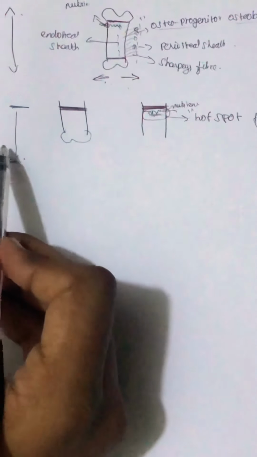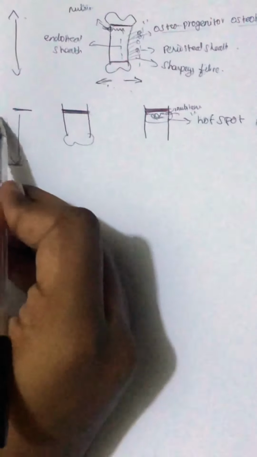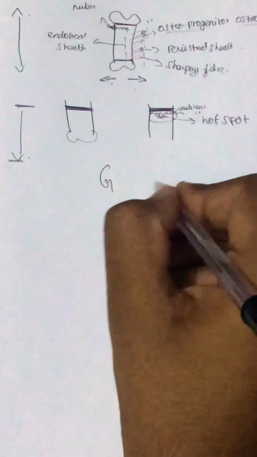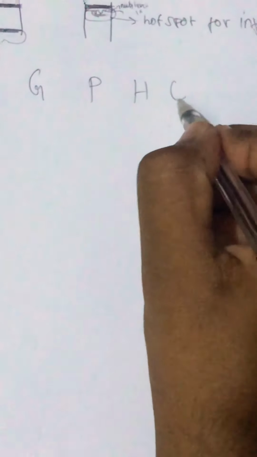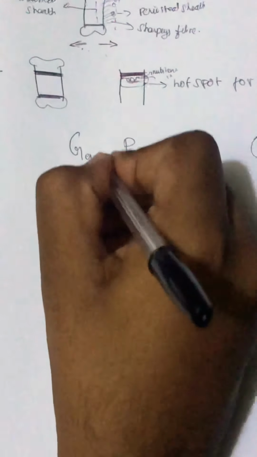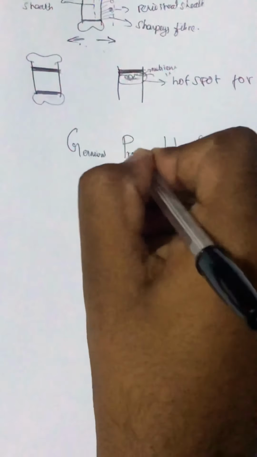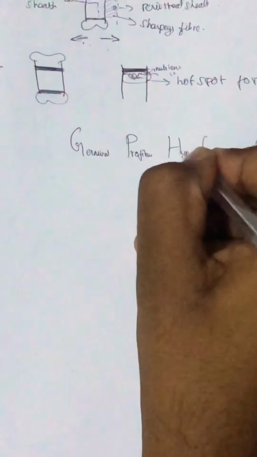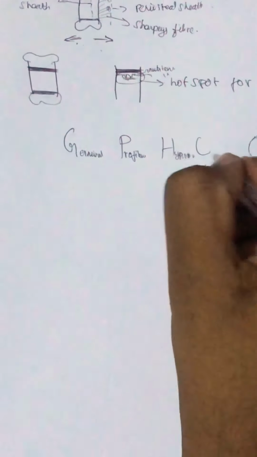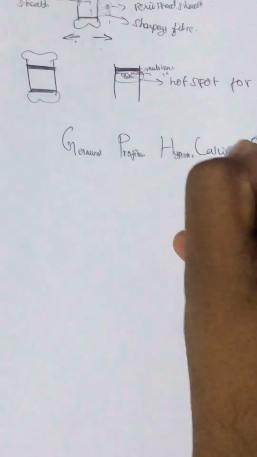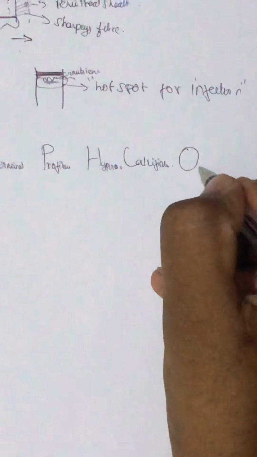If you see the histological structure of the growth plate, we can see different types of histological tissues present in the different layers. We can use a mnemonic: good peoples have care and obedience, which is germinal layer, proliferative layer, hypertrophic layer, calcification, ossification. Okay, what is this layer?